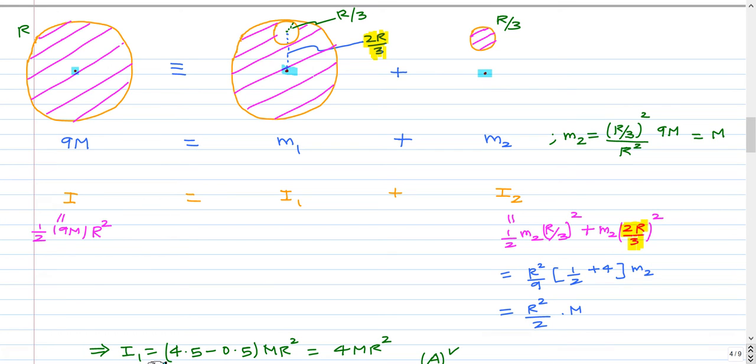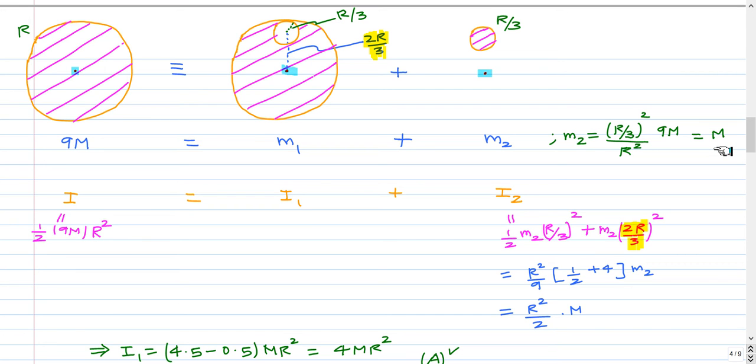The moment of inertia of the disk is half mr square, where m is the mass of the disk. For the whole disk the mass is 9m, and for the smaller disk the mass will be proportional to its area. So the area of this thing is proportional to r square, that is (r by 3) square, and the mass of the full disk is proportional to r square. So that fraction into the total mass will be the mass of the smaller disk.